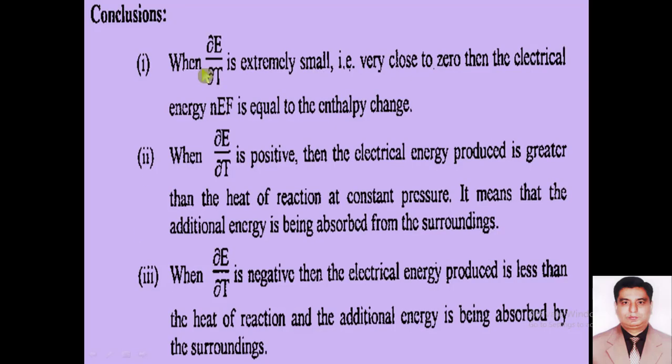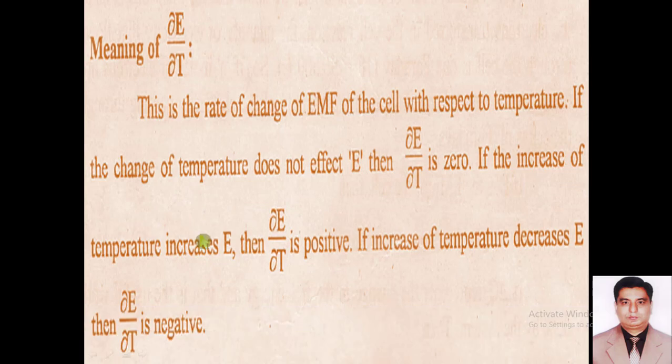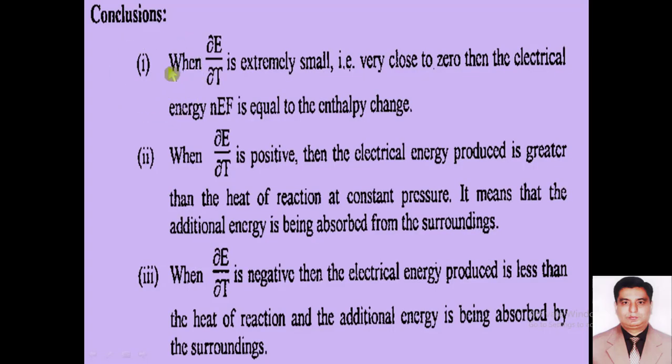Dear students, from here we can have the following conclusions. Number 1, when partial E over partial T is extremely small, very close to 0, then electrical energy NEF will be equal to the change in enthalpy.